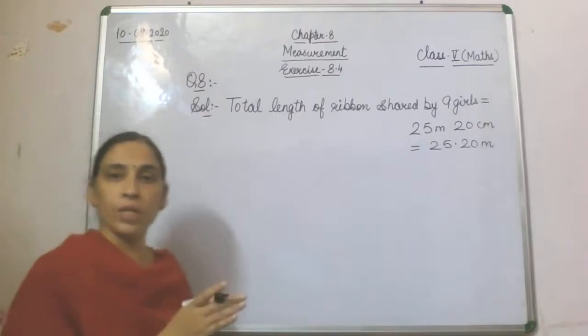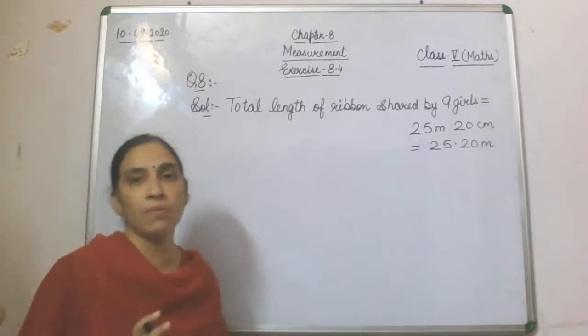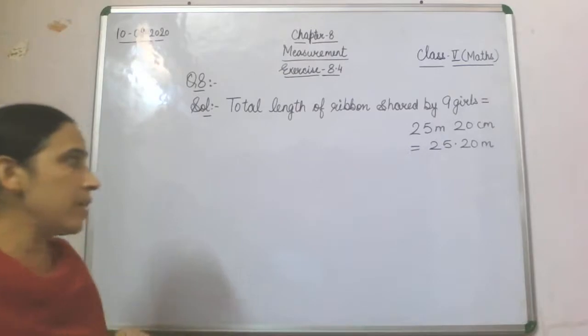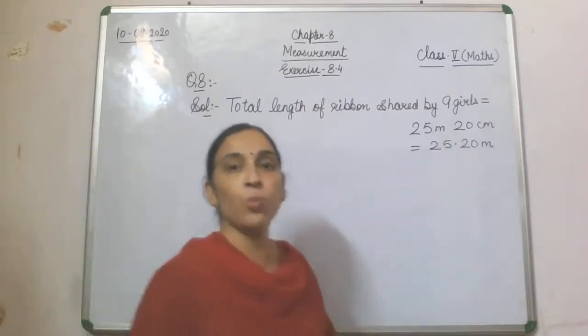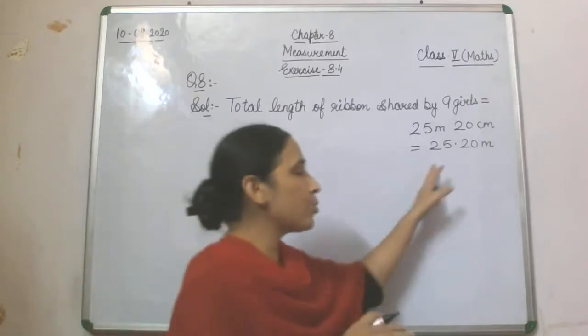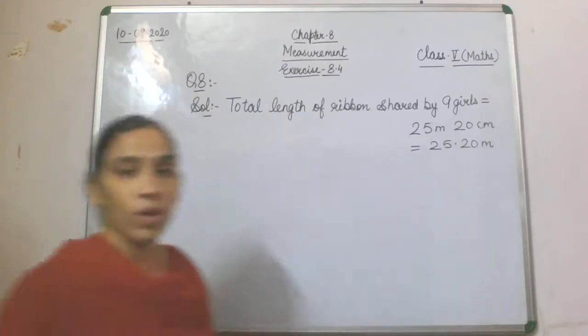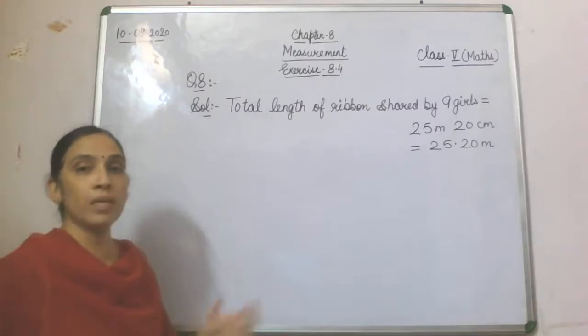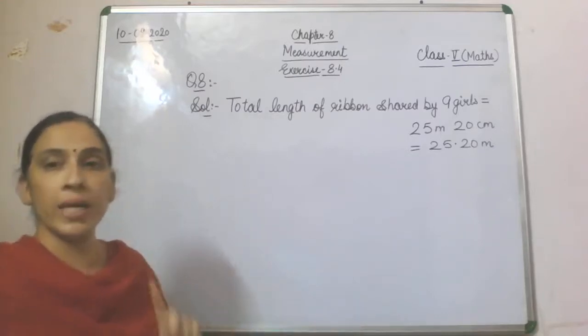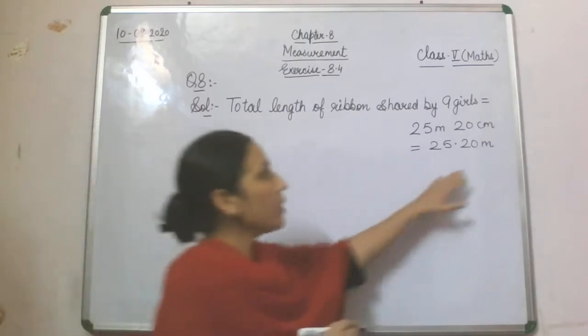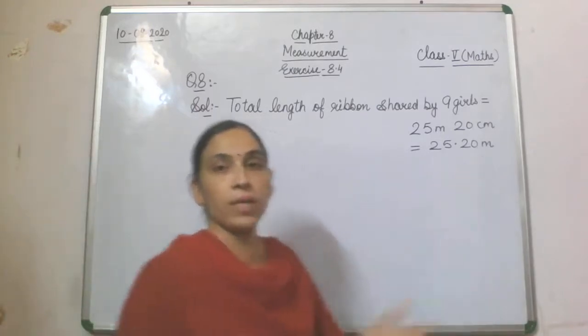Centimeter will be converted into meter and that will be written after the decimal. So 20 will be divided by 100, that will become 0.20, and that we write after this 25. So the total length of the ribbon shared by 9 girls is 25.20 meter, which we have converted into the bigger unit.